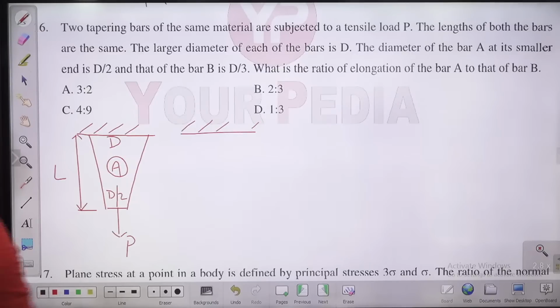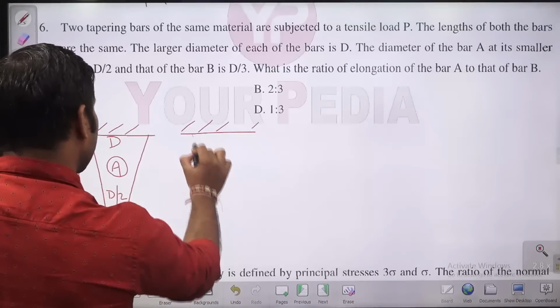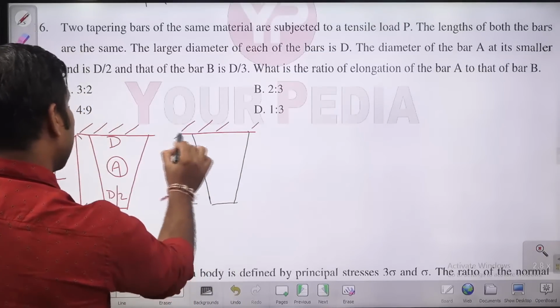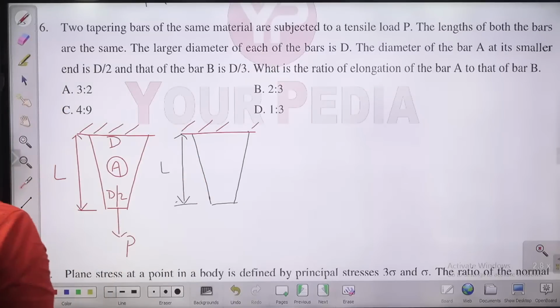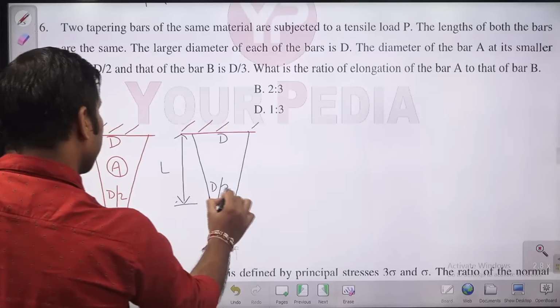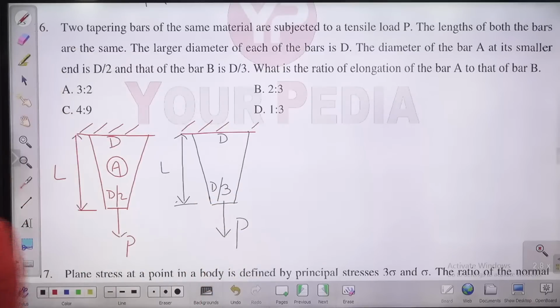Now let us take the second bar also. The second bar is something like this. This is also of the same length, same material. Only what is the difference? The longer end is having diameter D, but the smaller end is having diameter D by 3. And this is also subjected to the same load P. First is having longer diameter D, smaller diameter D by 2. Second one is having longer diameter D, smaller diameter D by 3. Then he is asking you the ratio of the elongation of bar A and bar B.